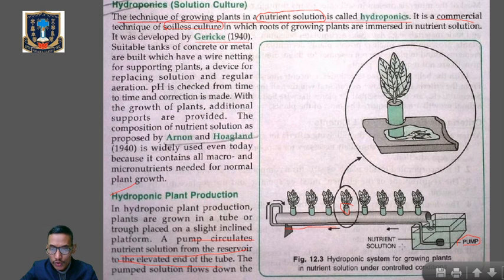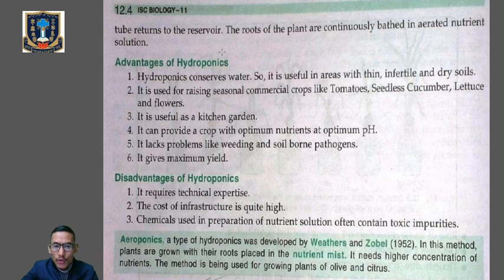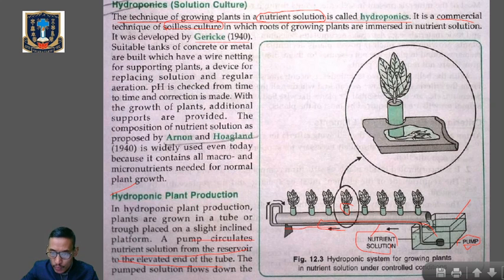Here is the reservoir, which contains the nutrient solution, and this pump is utilized to supply the nutrient solution from the reservoir to the tube that contains the plant. So these are the tubes, which are in inclined positions, and we have the reservoir containing the nutrient solution, and the pump, which is used to circulate the nutrient solution from the reservoir to the elevated point of the tube. The pumped solution flows down the tube and returns back to the reservoir. So from the reservoir, the pump circulates the nutrient solution to the tube, and from the tube again the solution comes back to the reservoir.